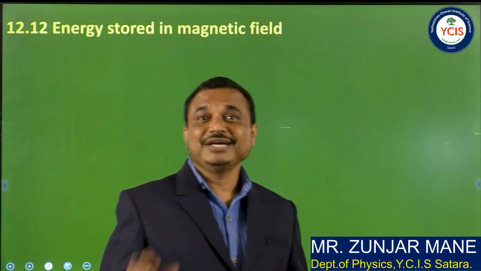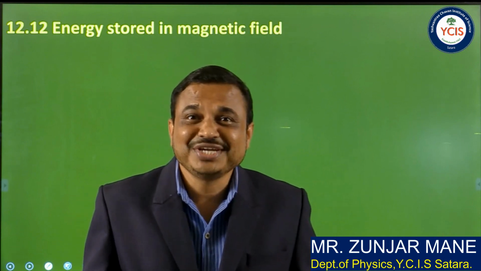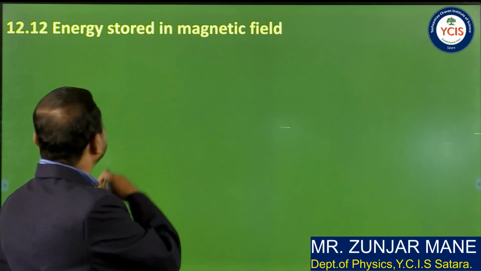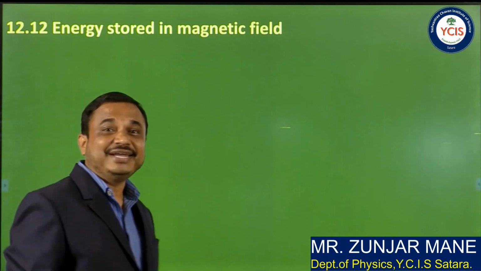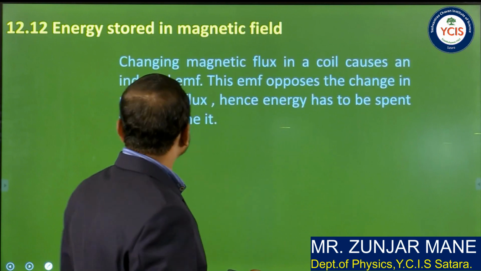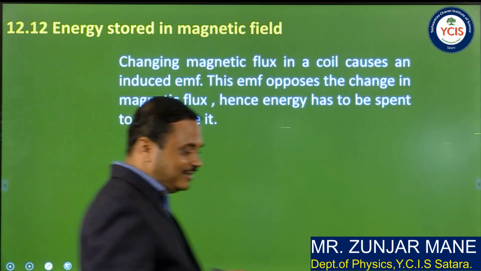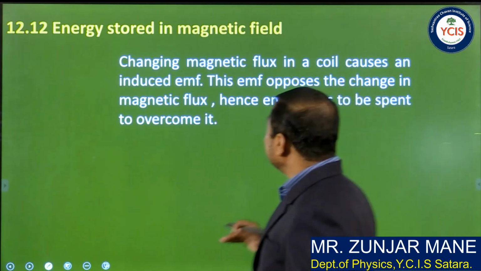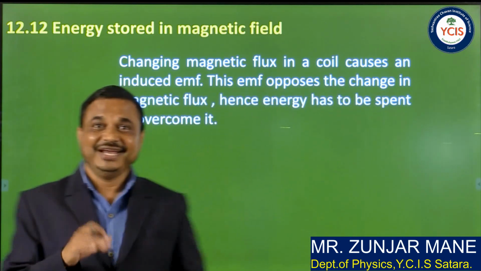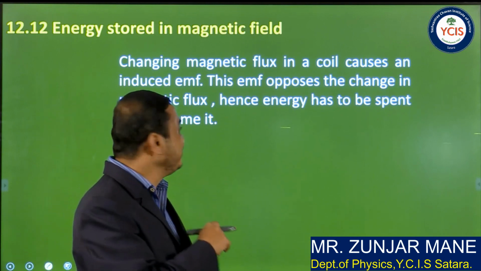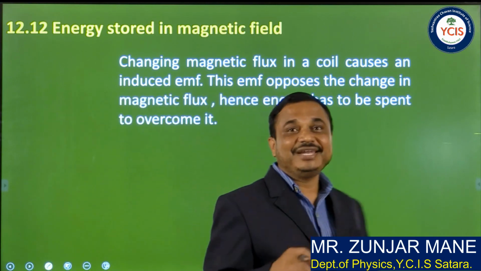So, welcome student. In this session, we study the next article from the topic electromagnetic induction, that is energy stored in magnetic field, and we have to derive the expression for that energy. So, changing magnetic flux of a coil causes an induced EMF, and this is the principle of electromagnetic induction, and this EMF opposes the change in magnetic flux.